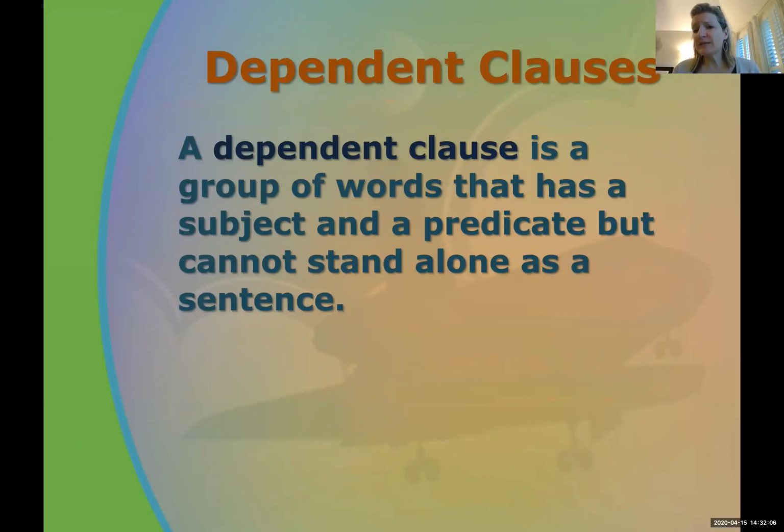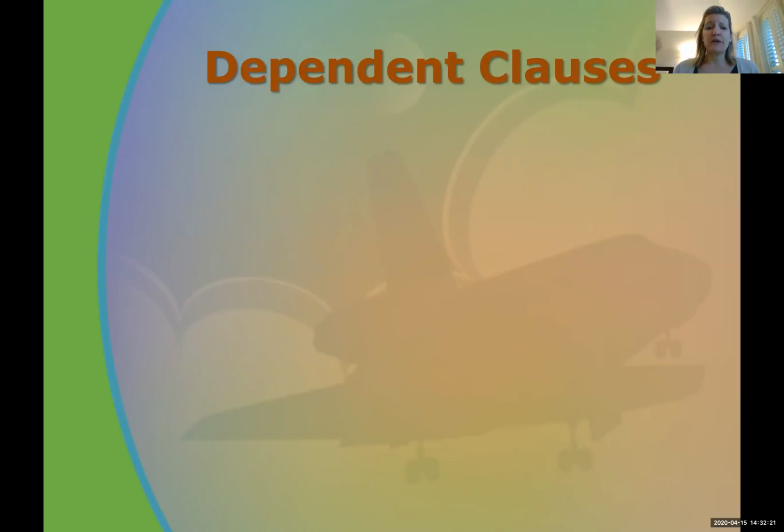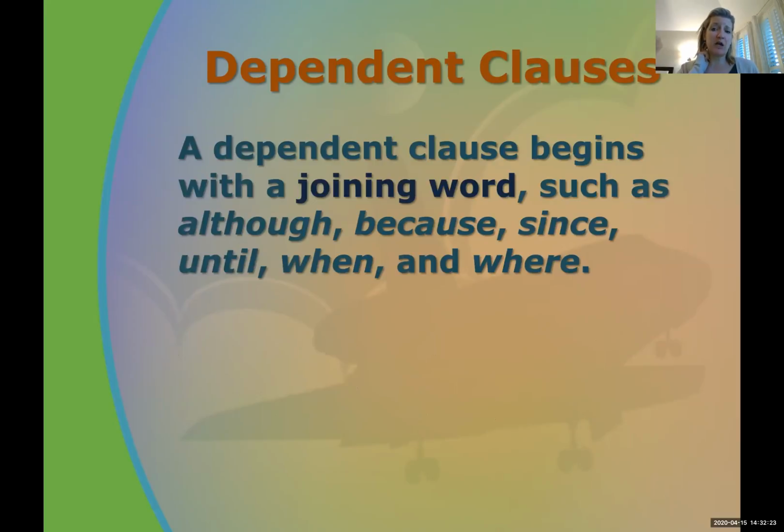Sometimes you can have both a subject and a predicate, but not be able to stand on your own. And we're going to go over when that happens. Also, a dependent clause does not express a complete thought. So maybe it doesn't have a subject or a predicate. It can or cannot. A dependent clause begins with a joining word. Now, there's lots of different joining words that a dependent clause can start with.